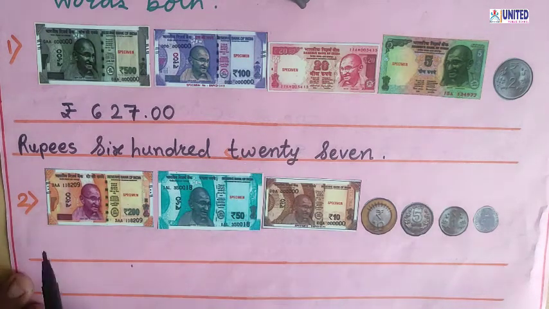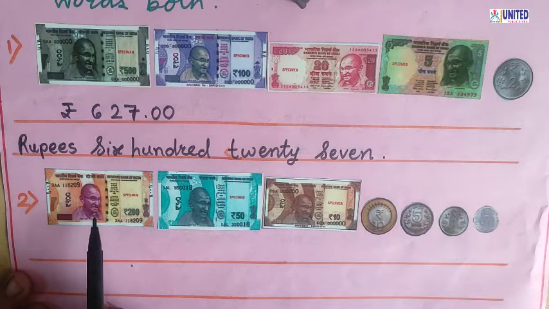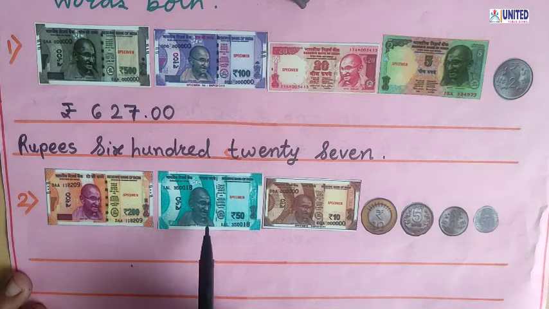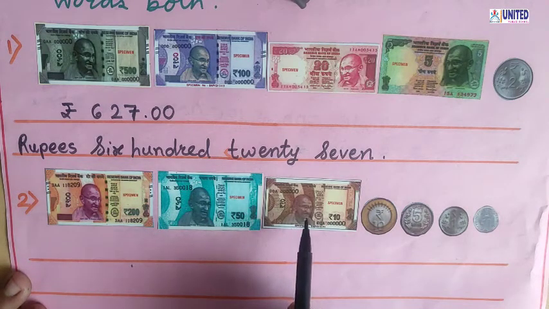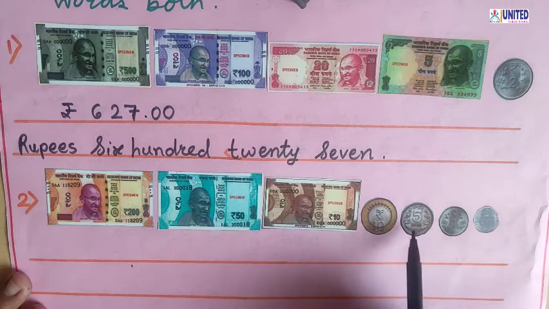Here again some combination of notes and coins are given. So to write the total money, first of all we have to count it. Okay, so which note is first? 200. So 200 plus 50 rupees note, 250. 250 plus 10 rupees note, that means 260. Then 260 plus 10 rupees coin. Yes, so 270. Now 5 rupees coin, so 275.